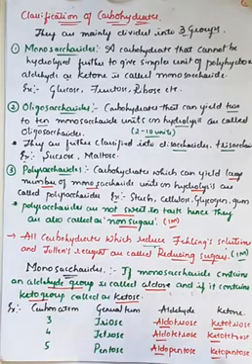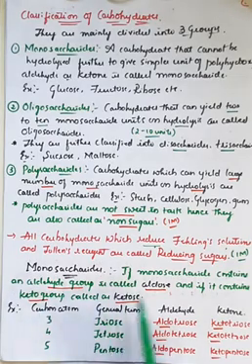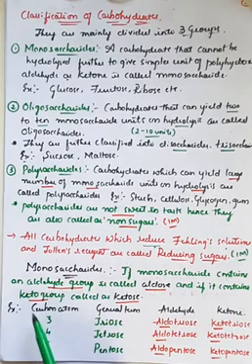Further, if you go for the nomenclature of monosaccharides, how can we name them? We know that monosaccharide units can consist of an aldehyde group. If they consist of an aldehyde group, they are called aldose, and if they consist of a ketonic group, we call it ketose. You have to be clear with this idea initially, right? Whenever the monosaccharide unit is made up of a CHO group, it is called aldose, and whenever it is made up of a ketonic group, it is called ketose.